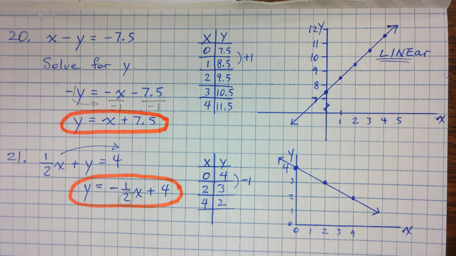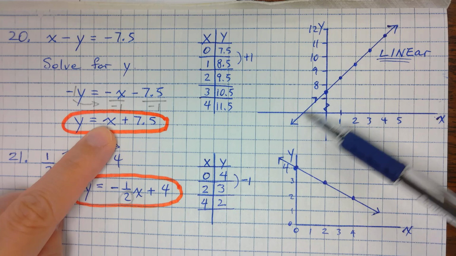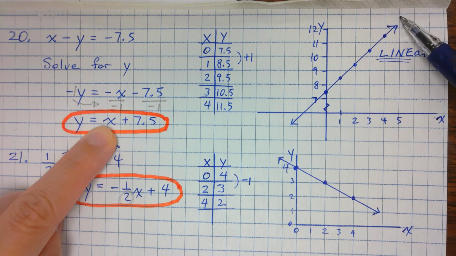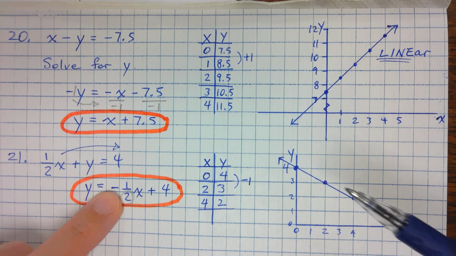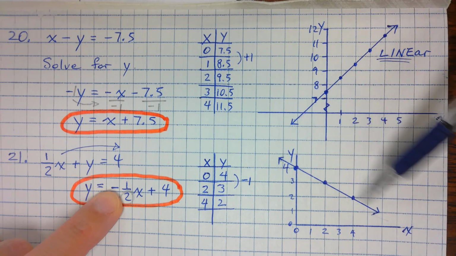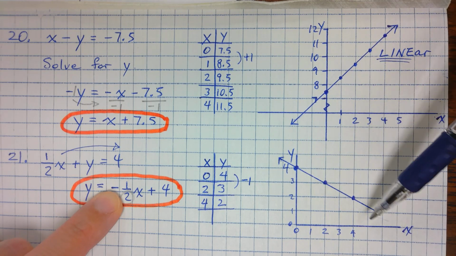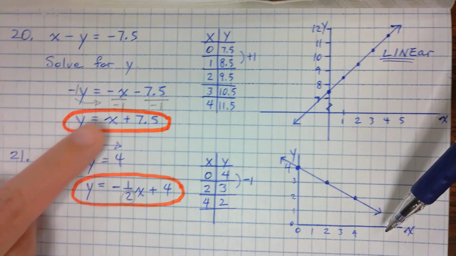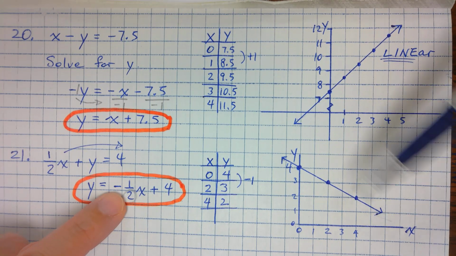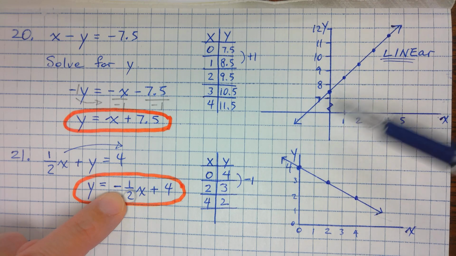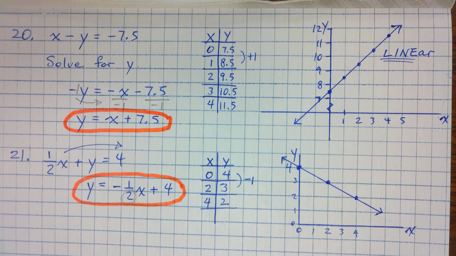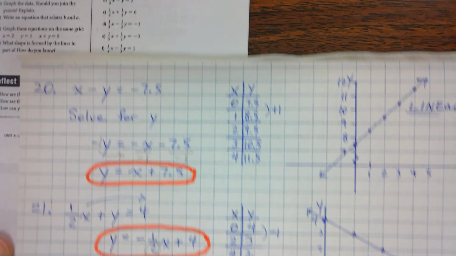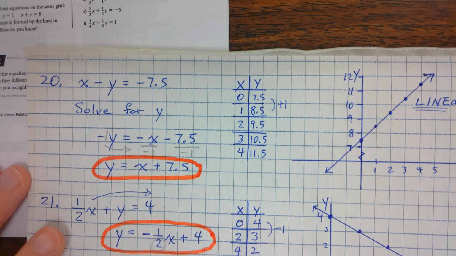Jenny? Because if the x is positive, then it goes upwards. But if the x is negative, then it goes downwards. Perfect. Keep that in mind. Later when we do slope, that's basically your slope, and your slope tells you the direction of the line. Let's just do one more from the homework.